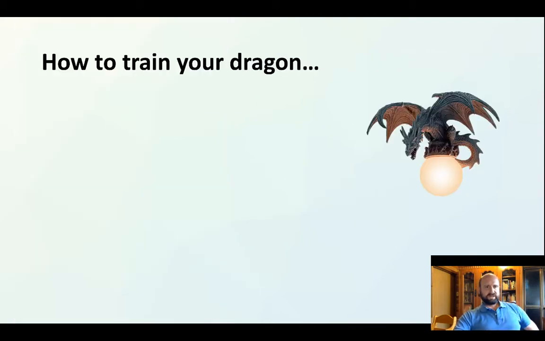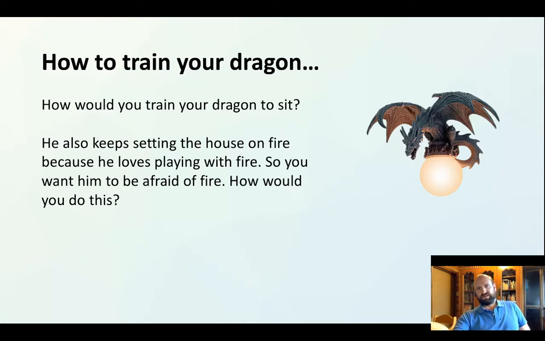Alright, how to train your dragon. Problem solving here, just tell them they've got a dragon, they want to know how to sit. How would they do that? And then also, let's say he keeps setting the house on fire, how would they get him to be afraid of fire, without hurting him? And how would they do this?